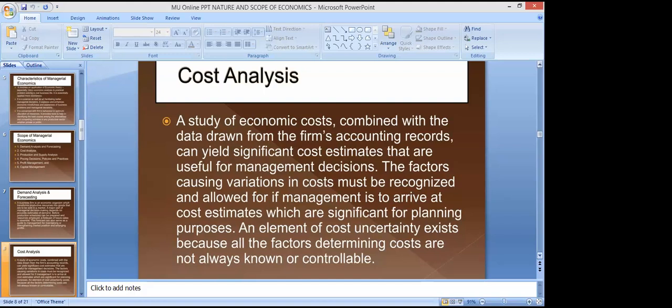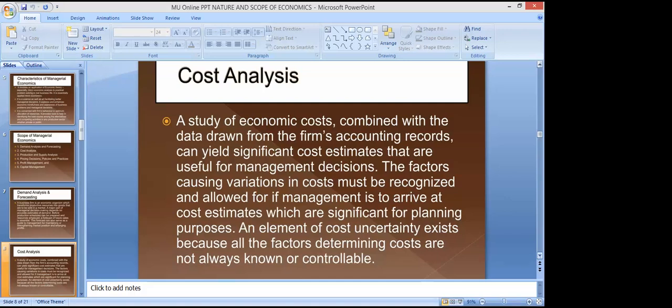Average cost is called the per unit cost. There is marginal cost also. Marginal costs are the costs that change with the level of output, right? For example, change in total cost is basically called marginal cost. If we are producing one unit, we are using rupees 20, and if we are producing one more, for example 2 units, we have 25 total cost. So 5 is the marginal cost, right? Change in total cost. So these are the costs which need to be taken care of.